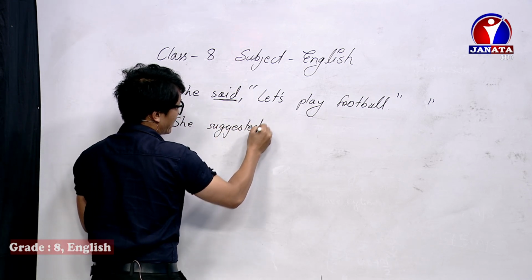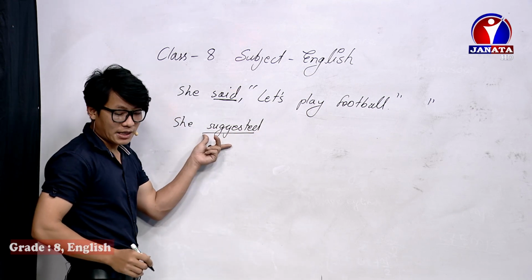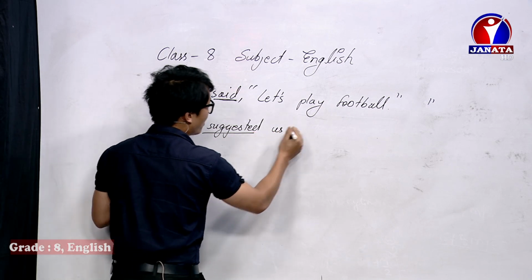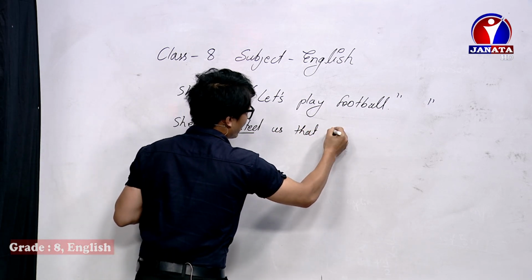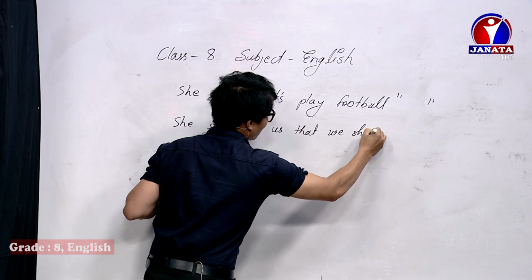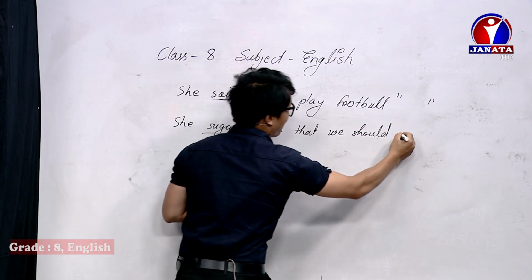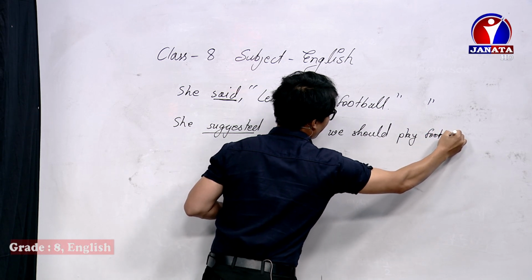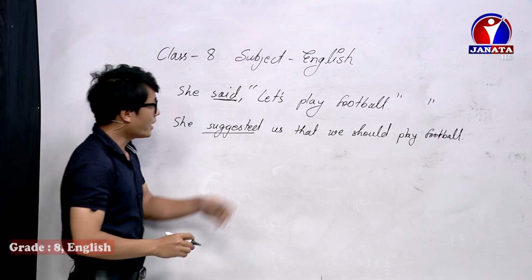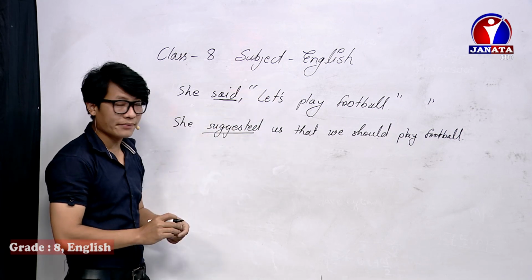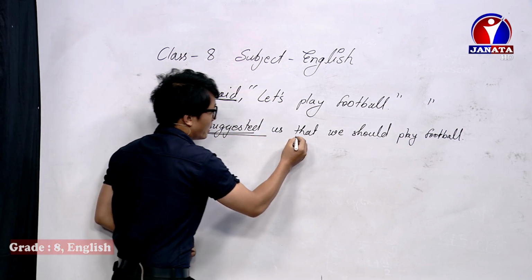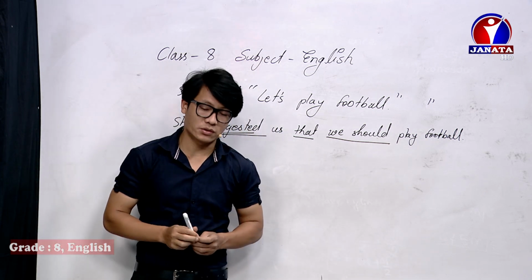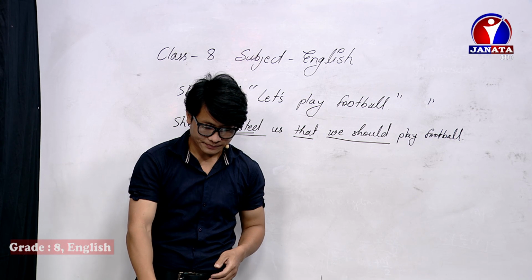She suggested, you can write here us also. She suggested us that we should play football. Remember this very well. When there is a let's word with an imperative sentence, suggested, that, and we should. Don't forget this. This is the way to change into indirect speech.